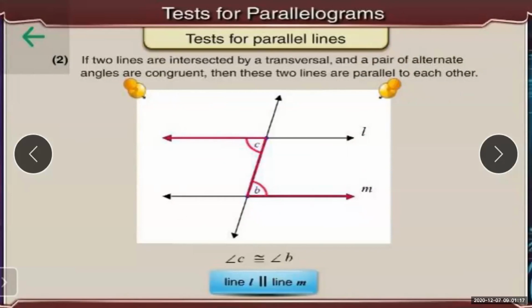So to check whether the two lines are parallel or not, we have to check the angles formed: whether the corresponding angles are congruent or not, then whether the alternate angles are congruent or not, and then the interior angles. So this was the second test for parallel lines.